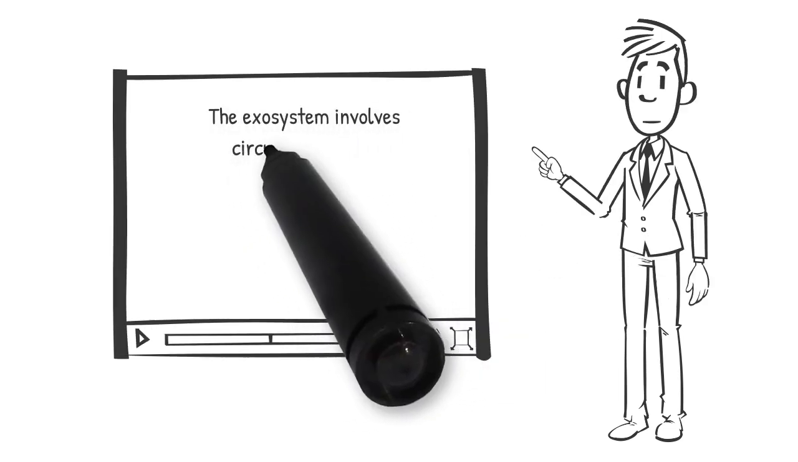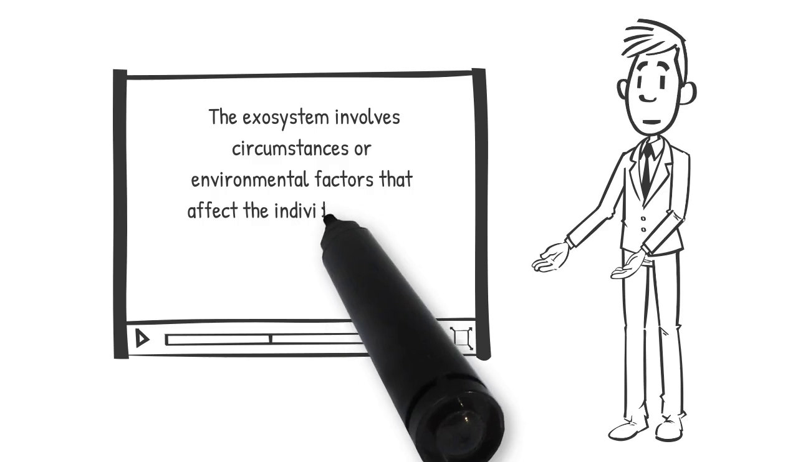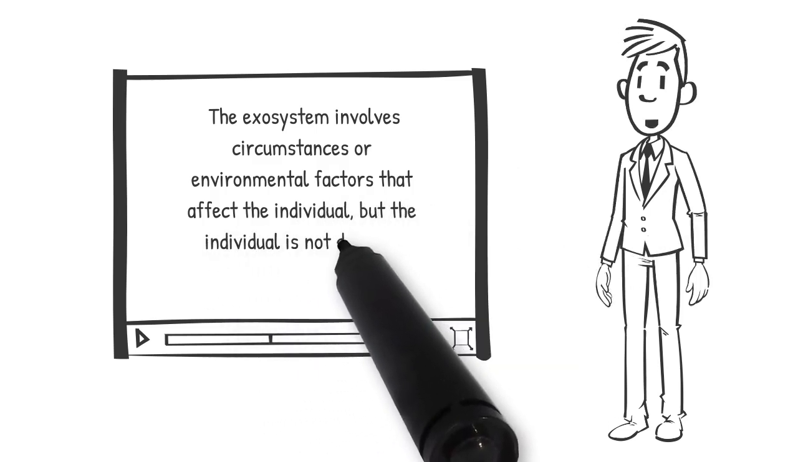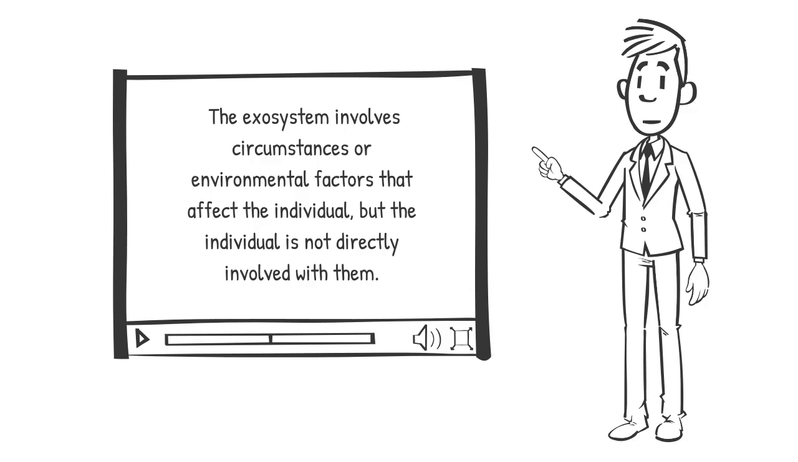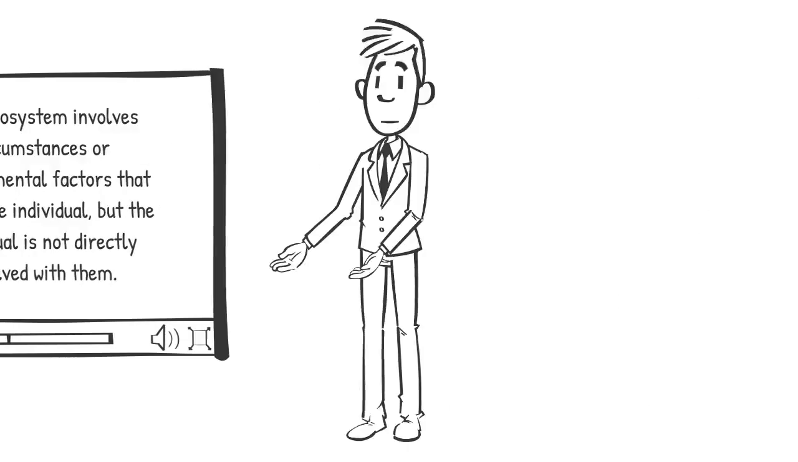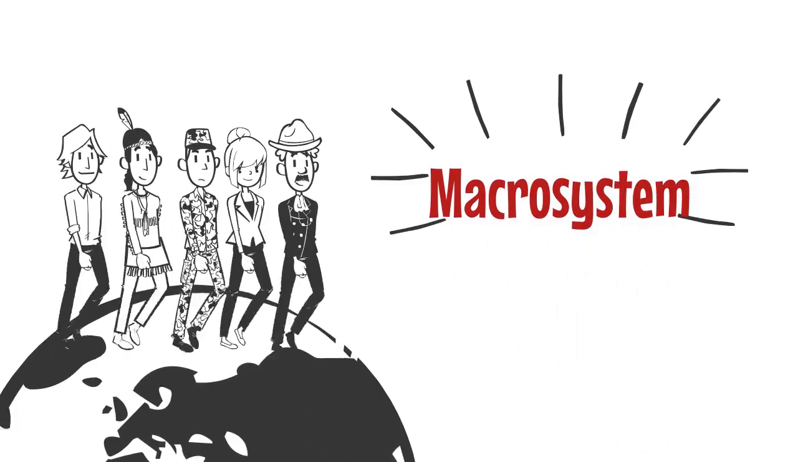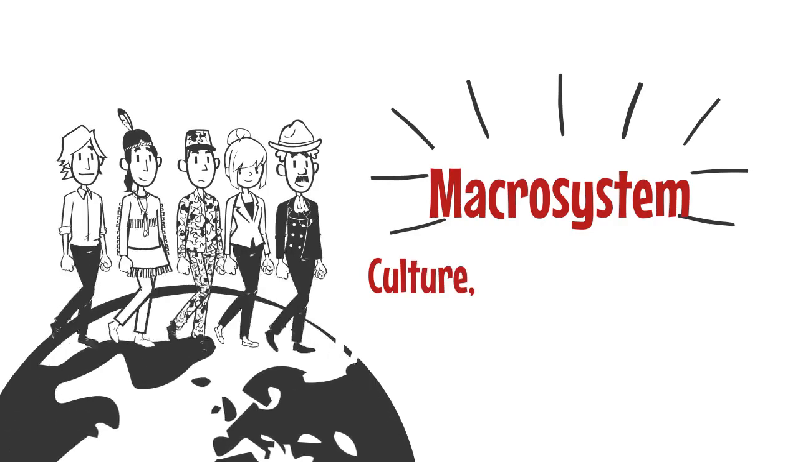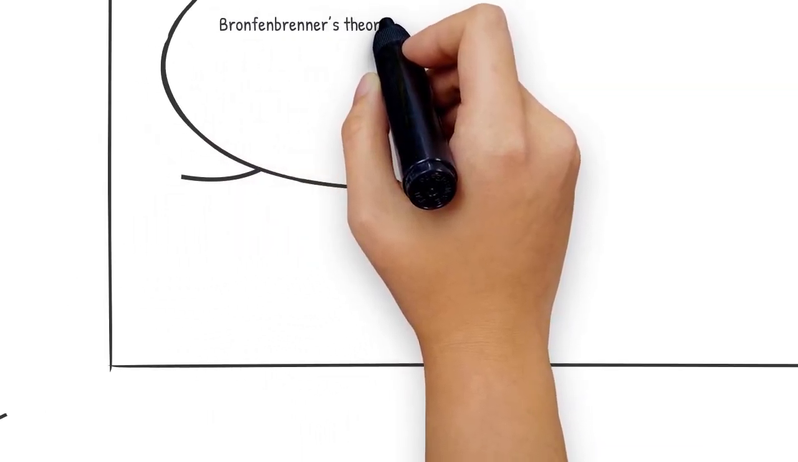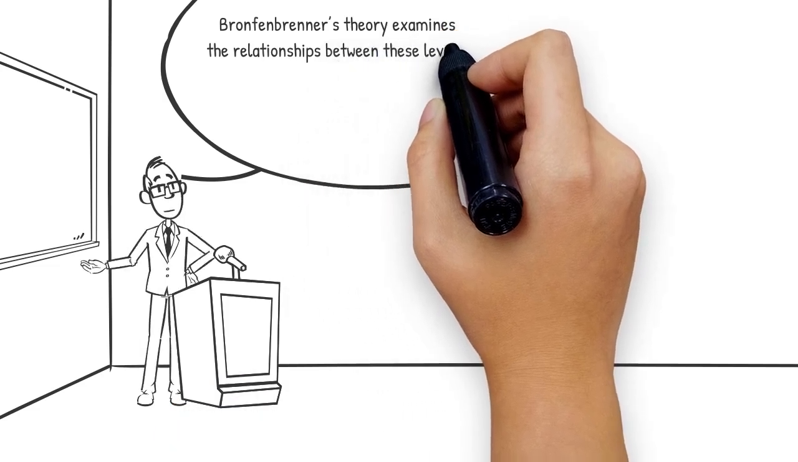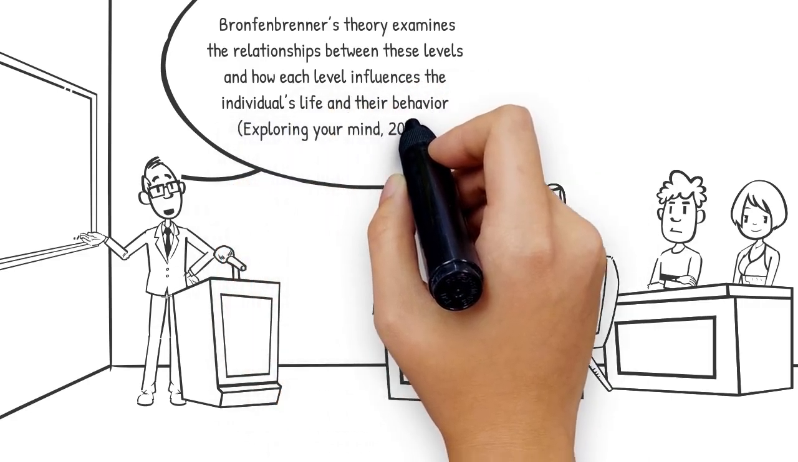The exosystem involves circumstances or environmental factors that affect the individual, but the individual is not directly involved with them. Some of these examples include media, policy and laws, and social welfare services. The macrosystem is the larger cultural context in which the individual lives within. These include culture, social norms, and politics. Bronfenbrenner's theory examines the relationships between these levels and how each level influences the individual's life and their behavior.